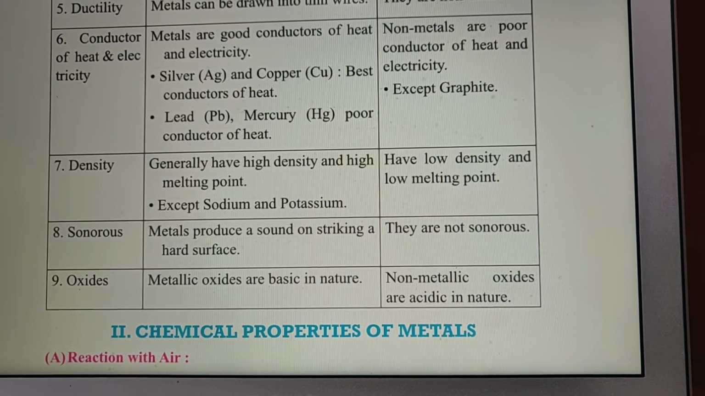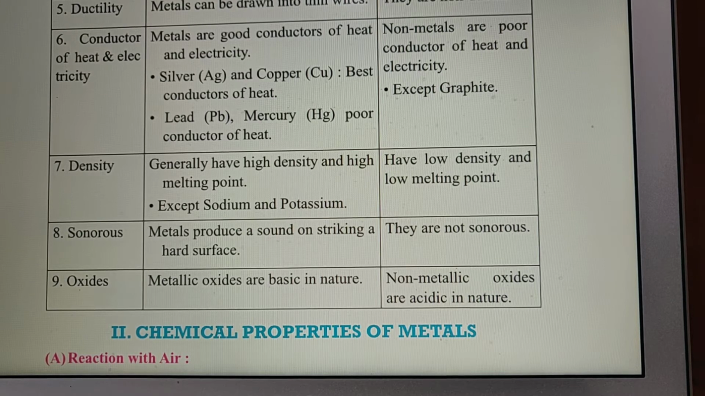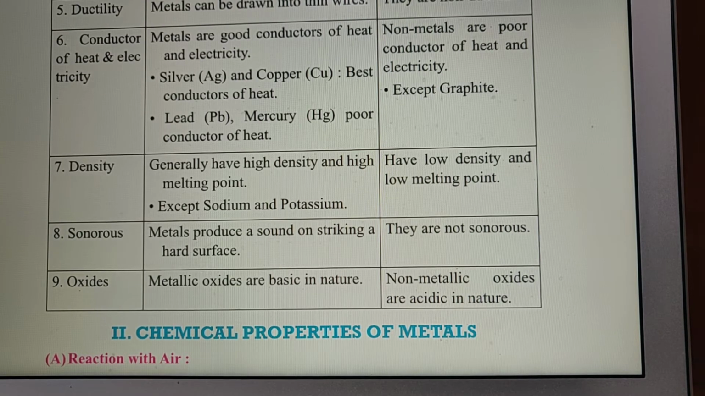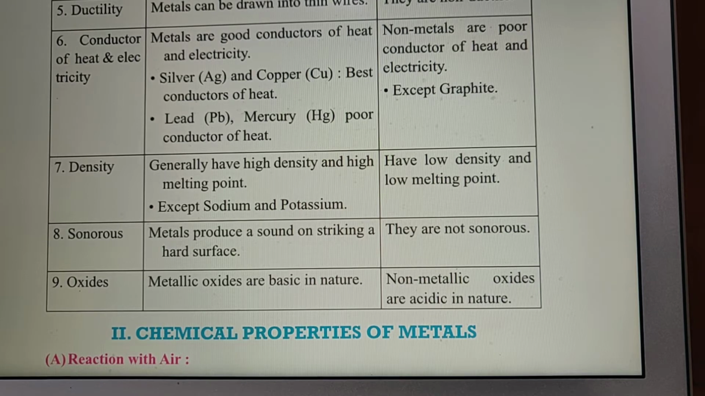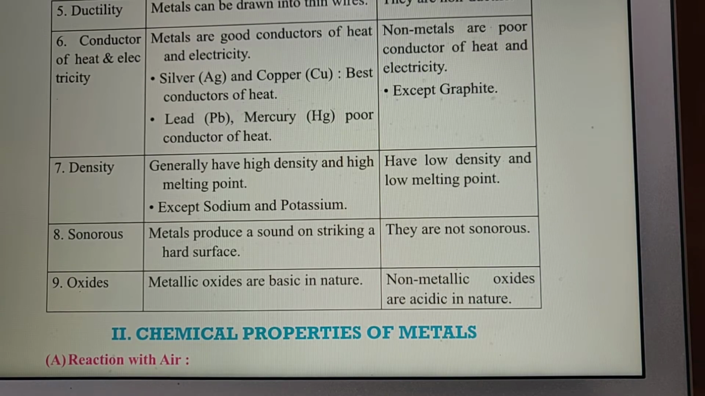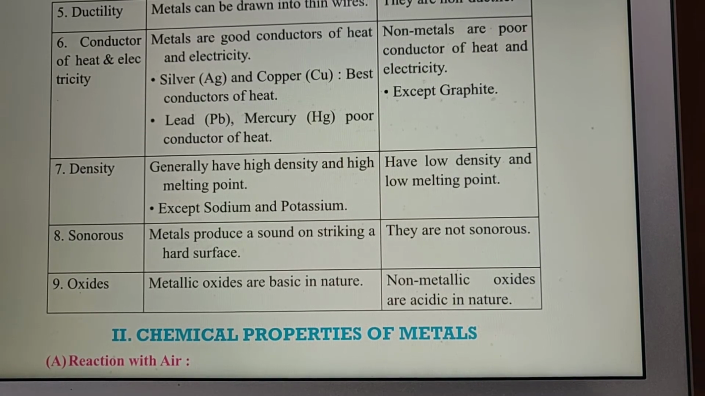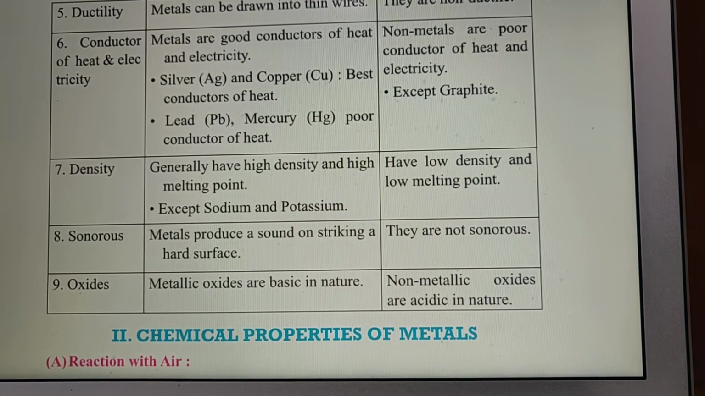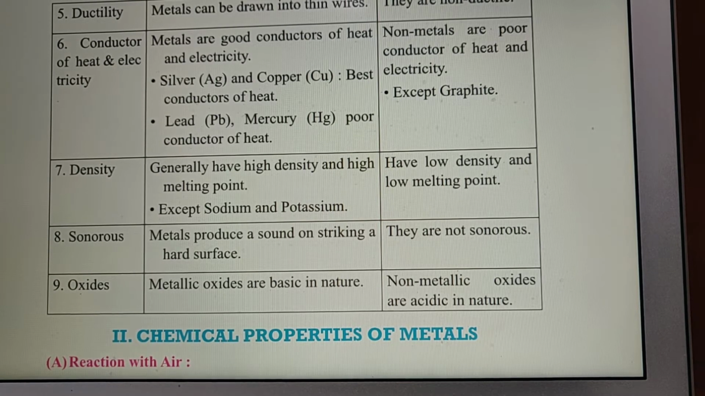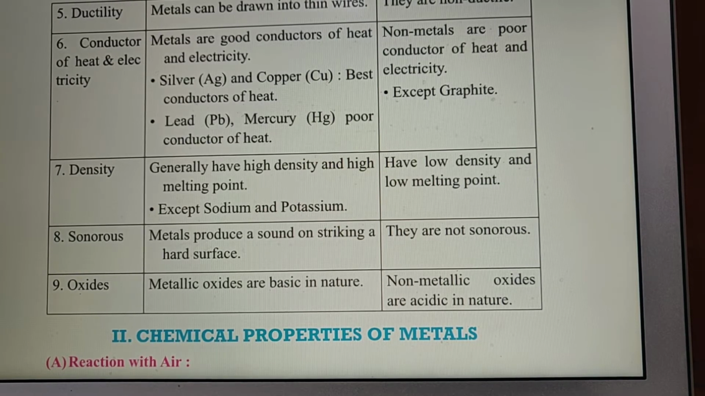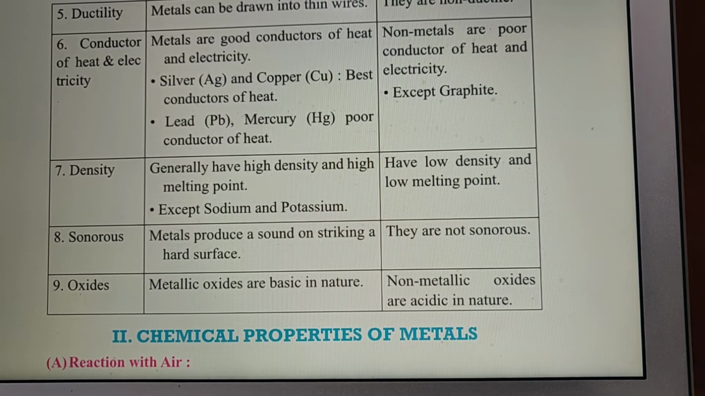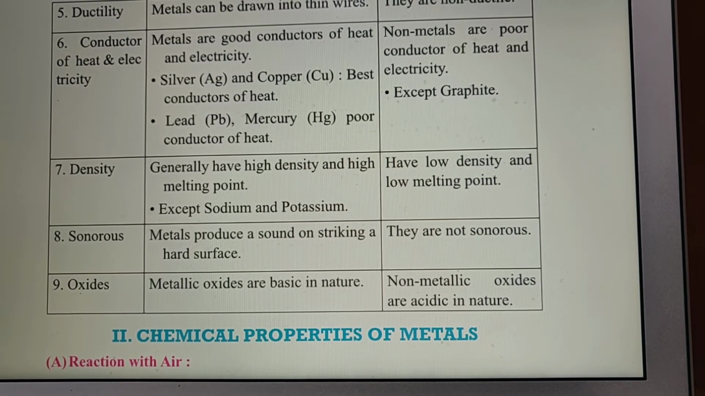Sonorous. It is a property when a metal is struck with another metal or hard surface, it produces sound. Each metal produces its own characteristic sound. Non-metals do not show any kind of sonorous property. If we see the oxides, metallic oxides are basic in nature and non-metallic oxides are acidic in nature.